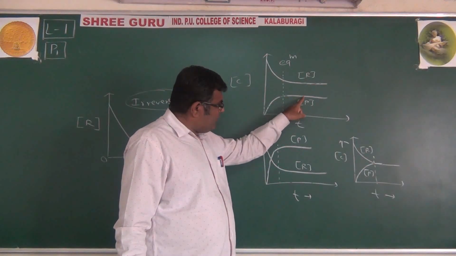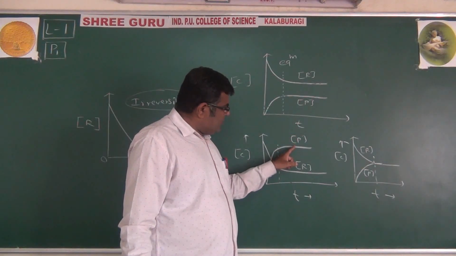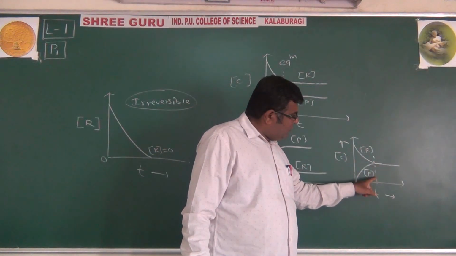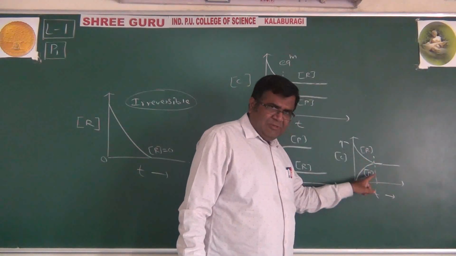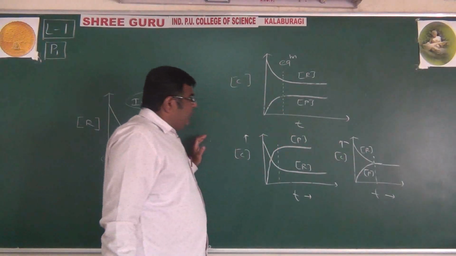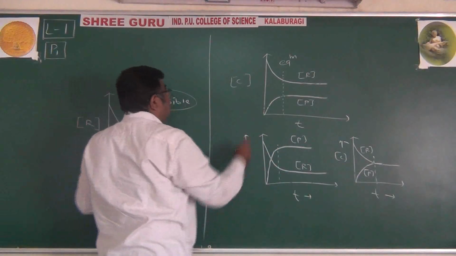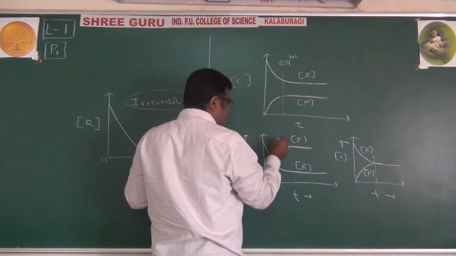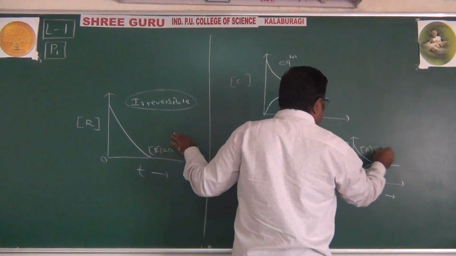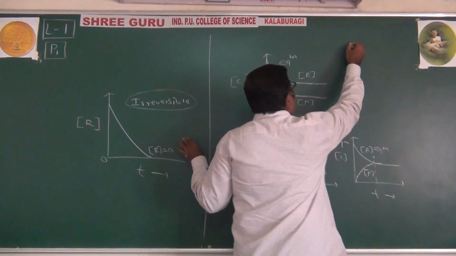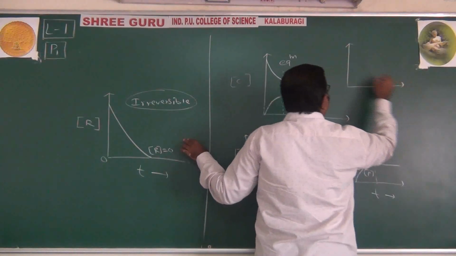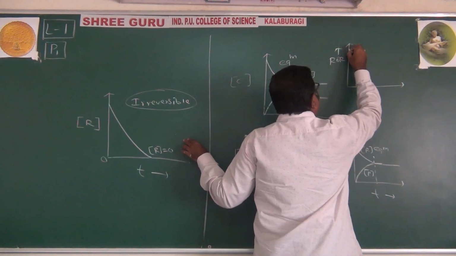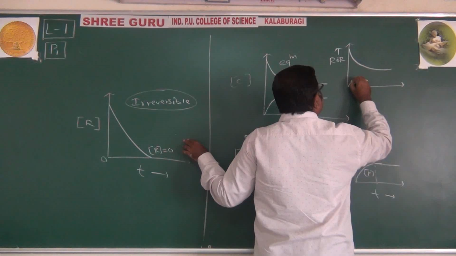Reactant concentration is greater than product, or product concentration is greater than reactant, but they are constant. Or the concentration of reactant and product are constant as well as equal. All these graphs are of course for what we can say is the equilibrium point. This is the equilibrium point, this is the equilibrium point, and this is the equilibrium point. And if I plot one more graph of rate, this is the rate of reaction, speed of reaction, with time. I should plot like this.